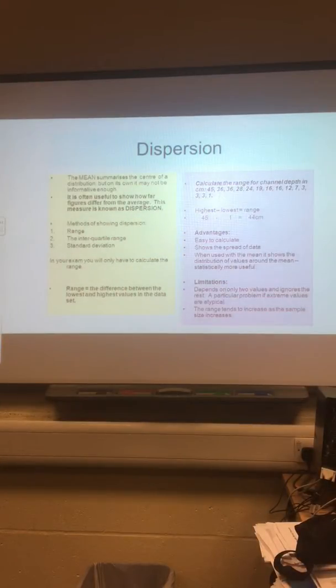There are then 2 measures of dispersion you have to know. The first one is the range, which is an arithmetic distance between the top and bottom values in a set of data. For example, if the highest score is 10 and the lowest score is 3, you do 10 take away 3, which is 7, so the range is 7. The range is very easy to calculate, but it is sensitive to distortion by extreme values, and it also fails to take account of the distribution of data.